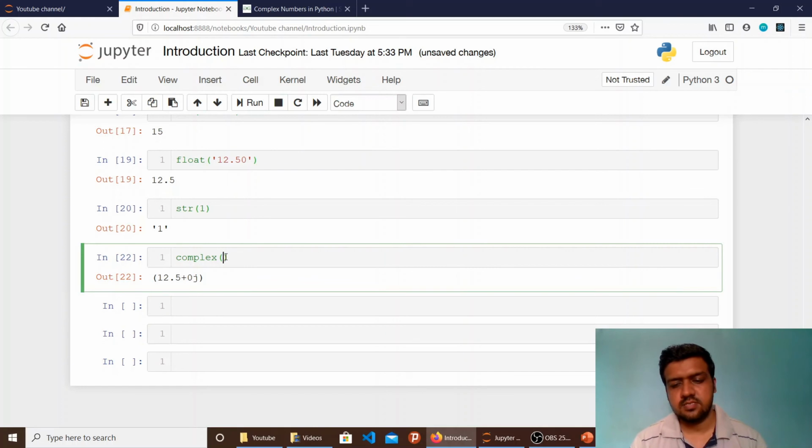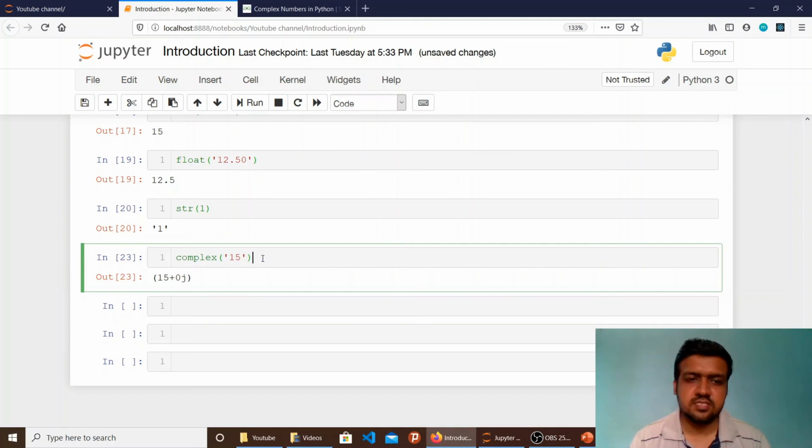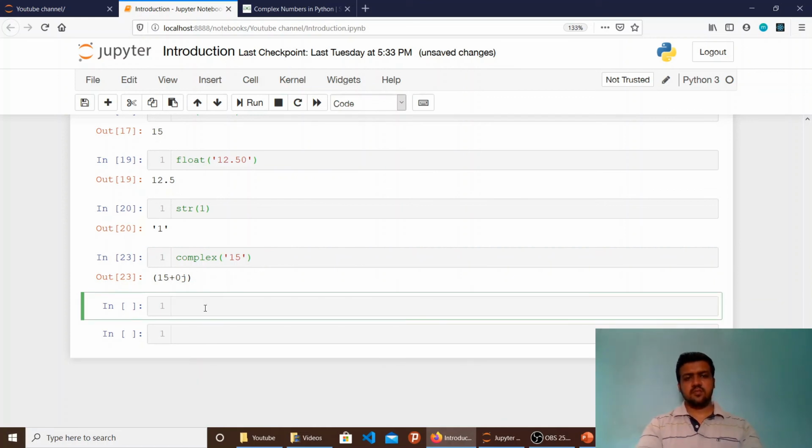Let's just try for string as well. Perfectly fine. So it is also converting a string value, which is a number in string sense, into a complex number as well. So the last two type conversions are a bit different from the above.